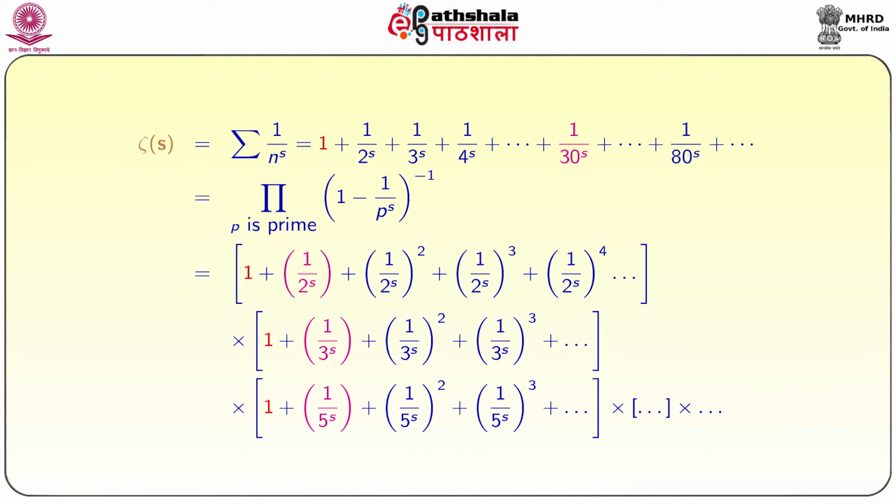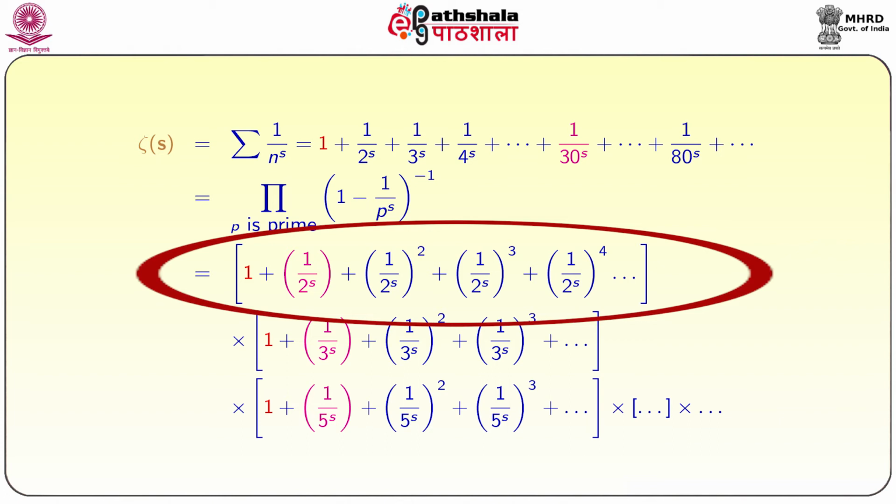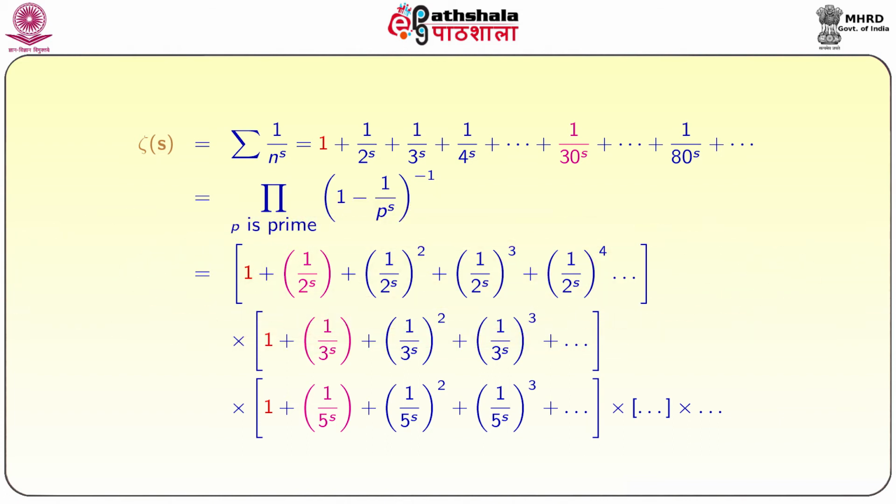So, it goes like this. Why are these two equal? If you expand it, for example, the first prime is 2. So, we will get 1 plus 1 by 2 power s plus 1 by 2 power s whole square and so on. Now we have to multiply it. The next prime is 3. So, we will get 1 plus 1 by 3 power s plus 1 by 3 power s whole square and so on. The immediate next prime is 5. So, the product continues like this. It is a product like this, but each factor is an infinite sum.